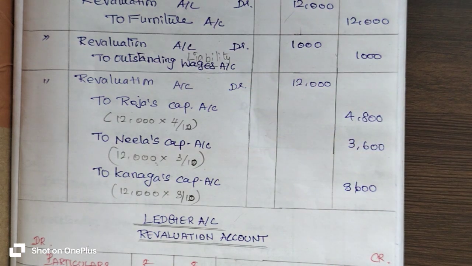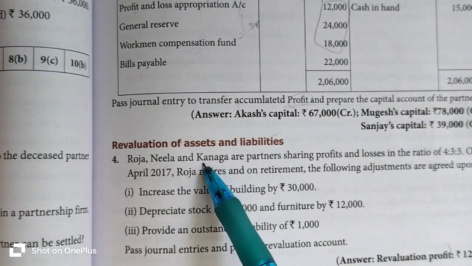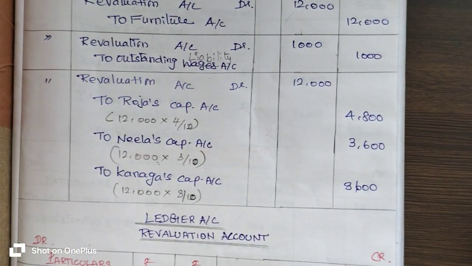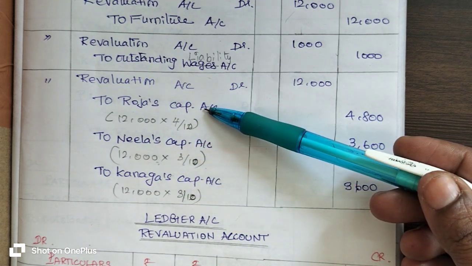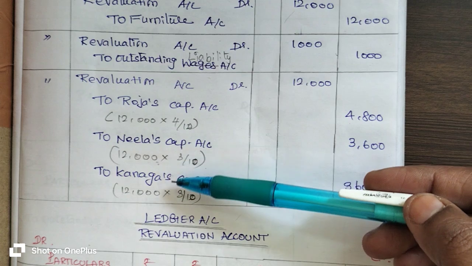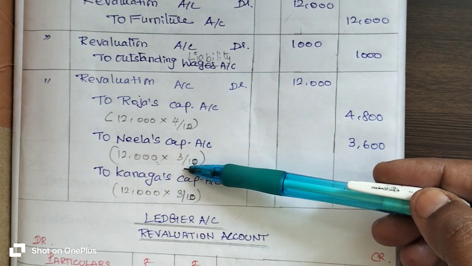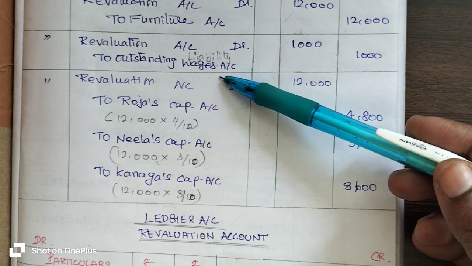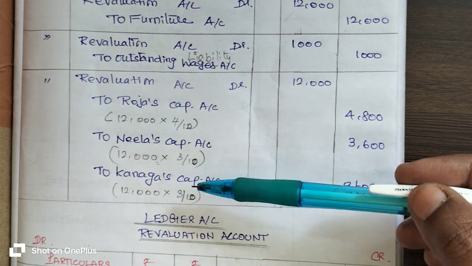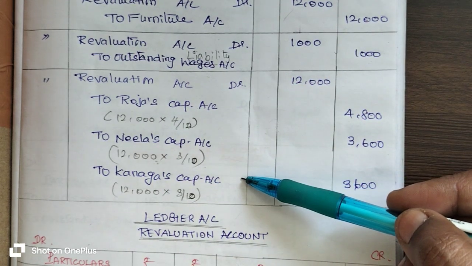As per the format, here we have all the partners, Roja, Neela and Kanaga. So, we have to leave the three partners' names and revaluation. So, 4 accounts we have to enter into the journal entry. As per that, we have to leave 4 accounts of extra space for the transaction.